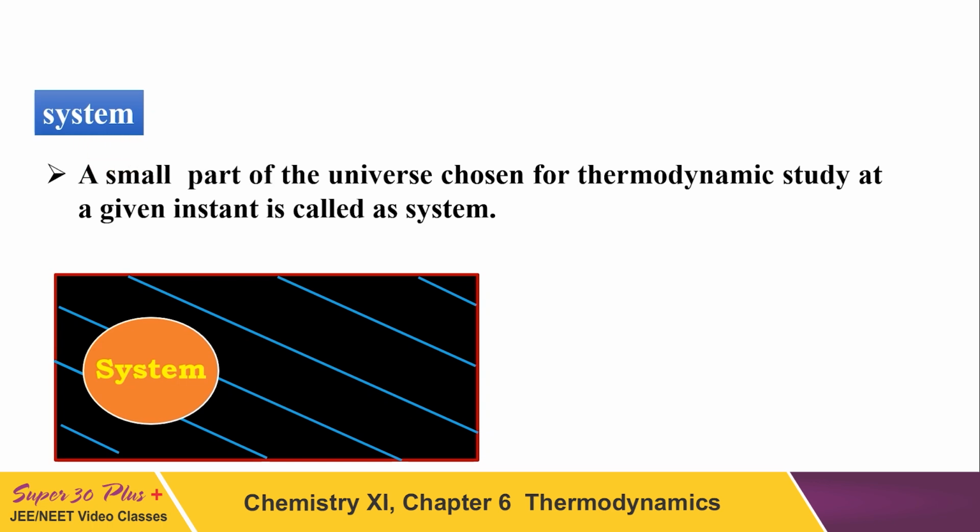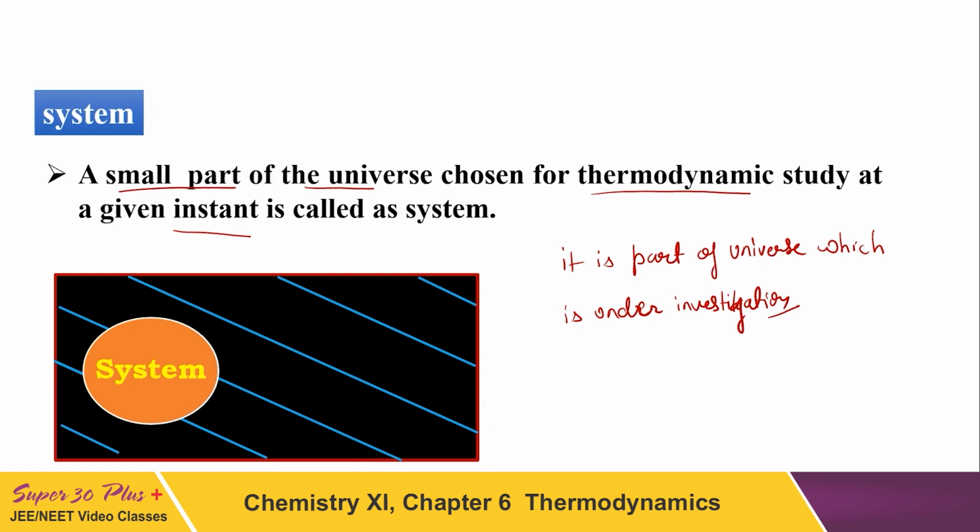What is system? System is the small part of the universe chosen for thermodynamic studies at a given instant or any given time. Alright. In other words, you can also say it is the small part of the universe which is under investigation.